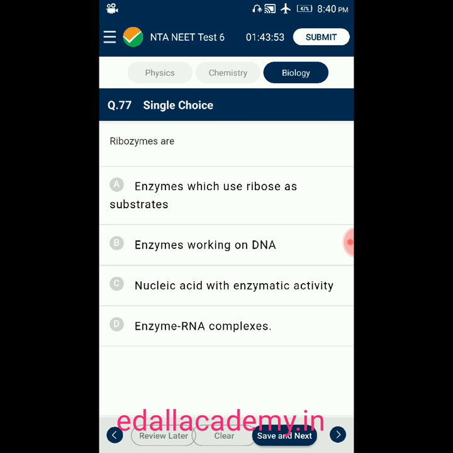Question number 77. Ribozymes are option A, enzymes which use ribose as substrate. Option B, enzymes working on DNA. Option C, nucleic acid with enzymatic activity. Option D, enzyme RNA complexes. So the answer for this question is nucleic acid with enzymatic activity. Ribozymes are a kind of nucleic acid with enzymatic activity. So the correct option is C.